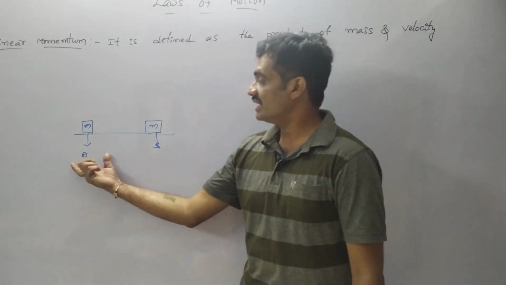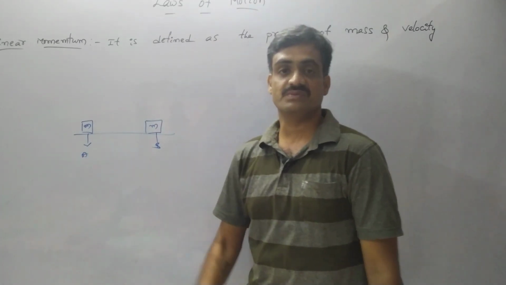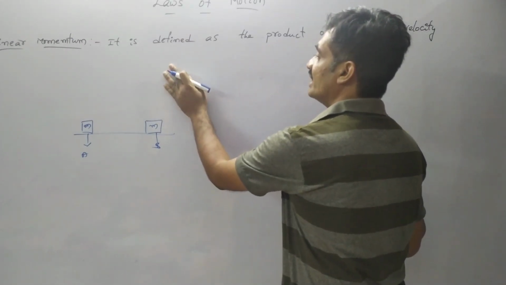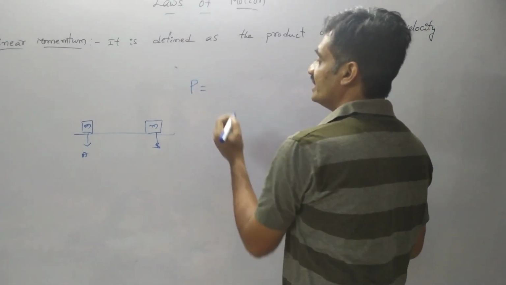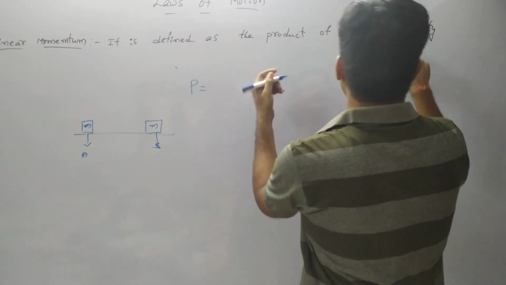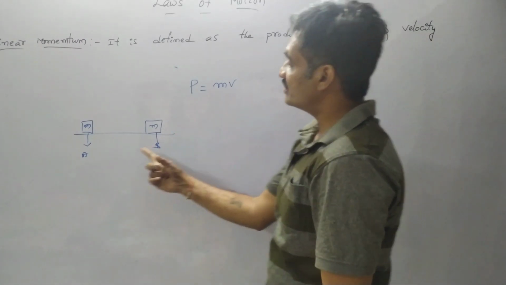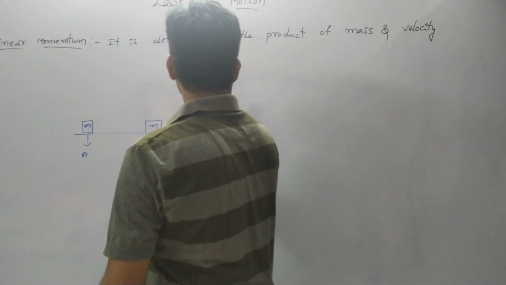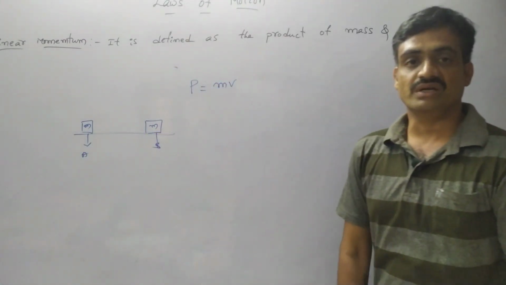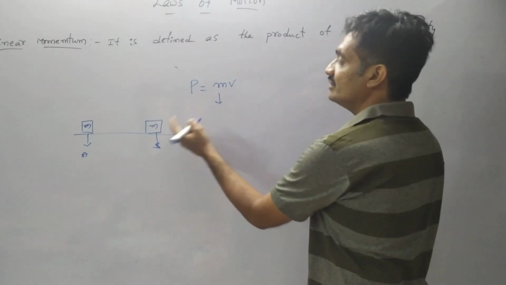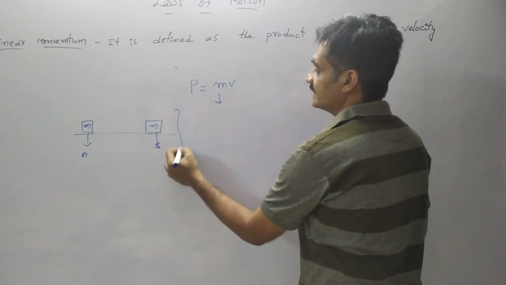So here observe that the body is changing its position. Now the linear momentum is represented by P, where P is equal to the product of mass and velocity, m into v. Means if a body possesses a velocity, then we can represent it as a momentum. P is equal to mv. Based on this, now we can give the units for momentum.